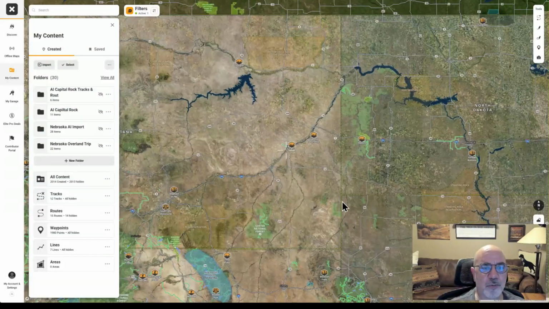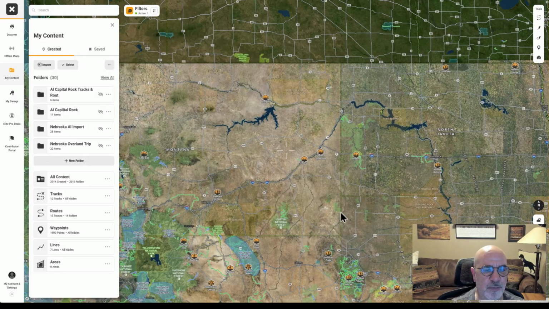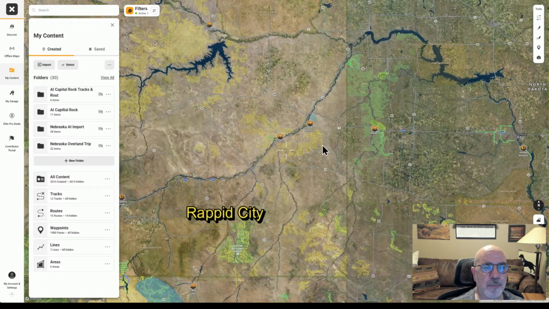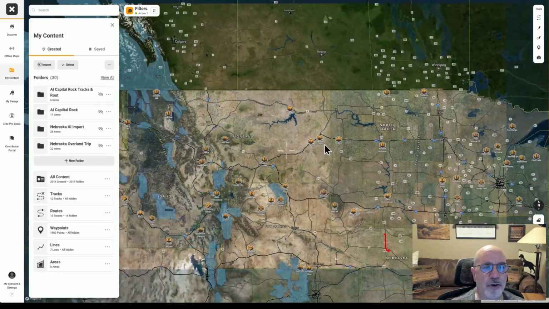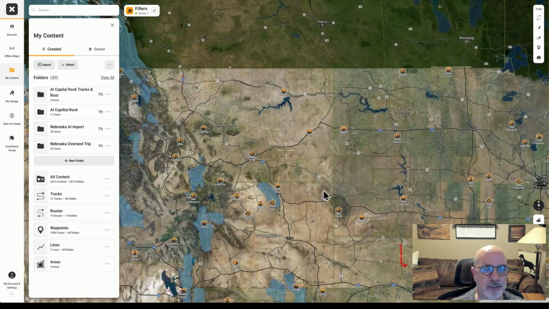All right, so this is the Capitol, I call it the Capitol Rock area. You'll see it's right above Sioux Falls. It's up here near the Montana border and the North Dakota, South Dakota border. It's up in this region, right?